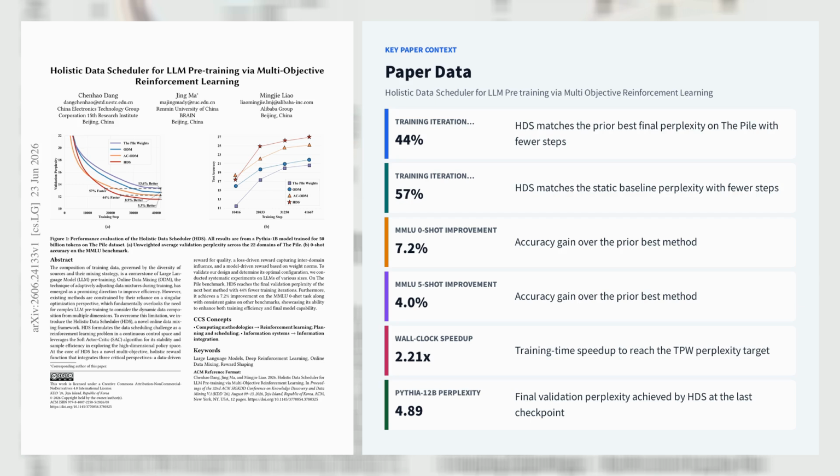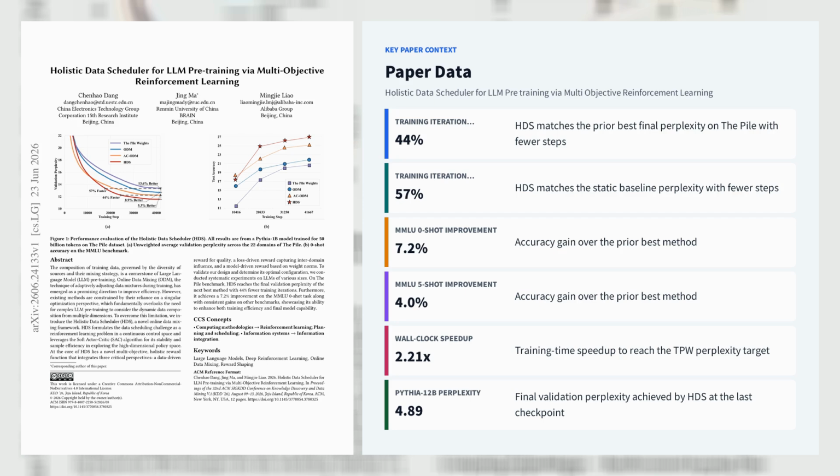On the Pile, HDS trains a Pythia 1B model for 50 billion tokens and reaches the same final validation perplexity as the prior best dynamic method with 44% fewer training iterations, while beating the static Pile weights baseline with 57% fewer iterations. At the end of training, it lowers validation perplexity by 13.6% versus TPW and improves MMLU by 7.2% on zero-shot accuracy and 4% on 5-shot accuracy over the prior best method.